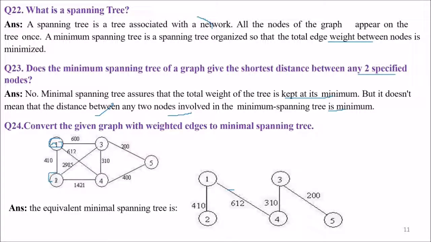So we start from 2, go to 4, 10, which is the lowest? 600, 612, so 2958. We take 612 to 4, then we take 310, and then we go to 300. If you add all these three, any other path you choose, this number will always be less than that. This is the minimum spanning tree.